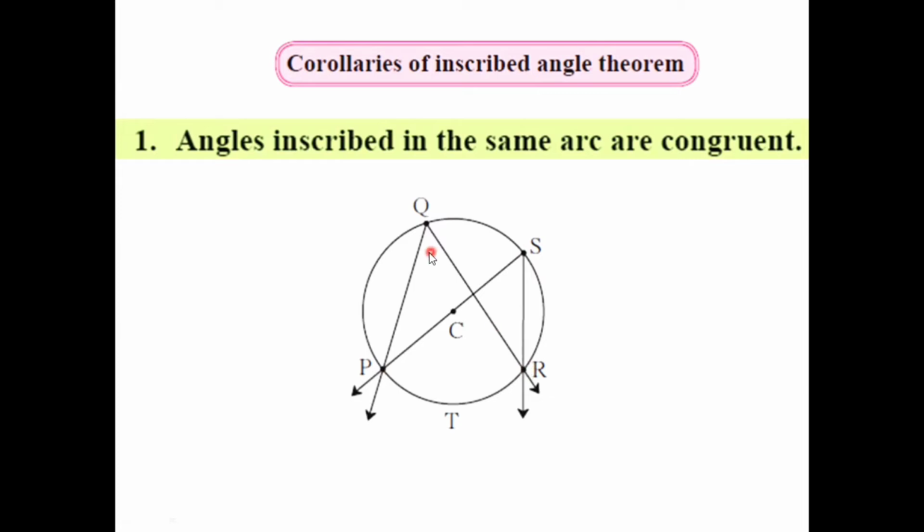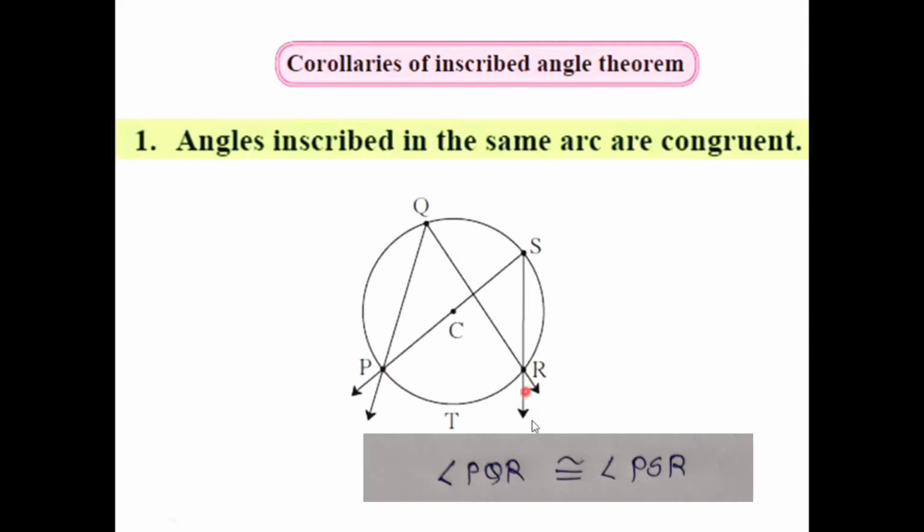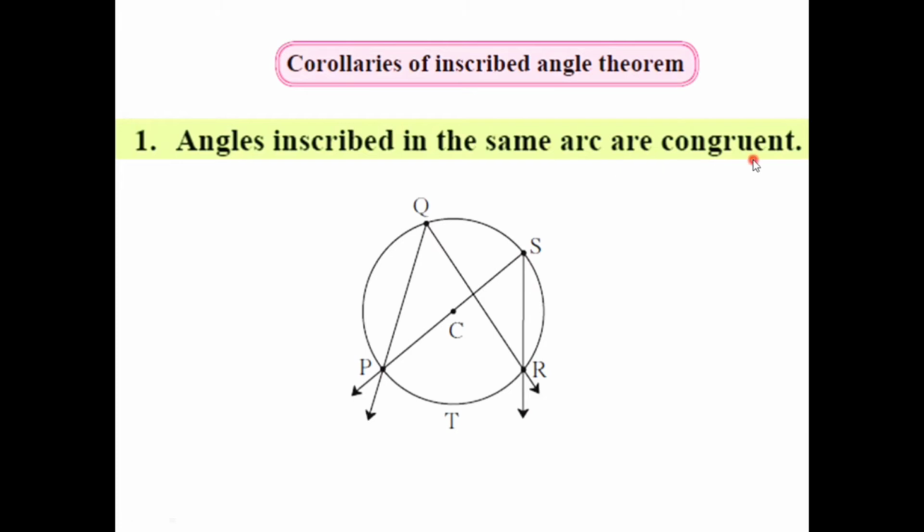So here both of these angles, angle PQR and angle PSR, are inscribed in the same arc. That's why the measures of these two angles are equal. So angles inscribed in the same arc are congruent.